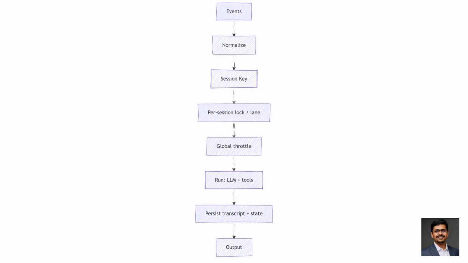Serialization prevents two writers. Isolation prevents wrong context. Session keys define boundaries. Direct chats collapse to a primary session. Group chats get their own keys. And here's where it gets security relevant. Without secure DM mode, dmScope per-channel-peer, private context can leak. The gateway is the source of truth. Clients don't reconstruct state from transcripts. They query the gateway. Control plane first, always.